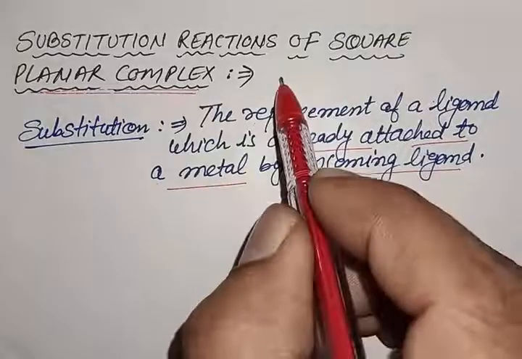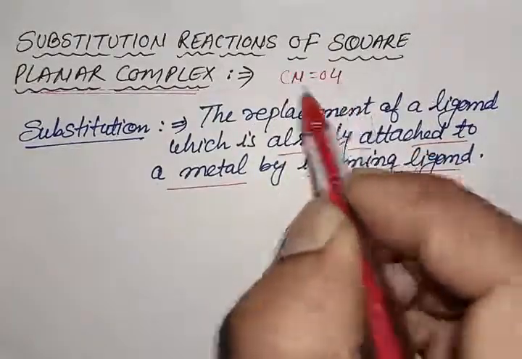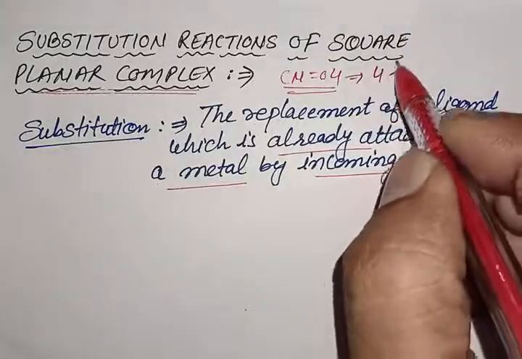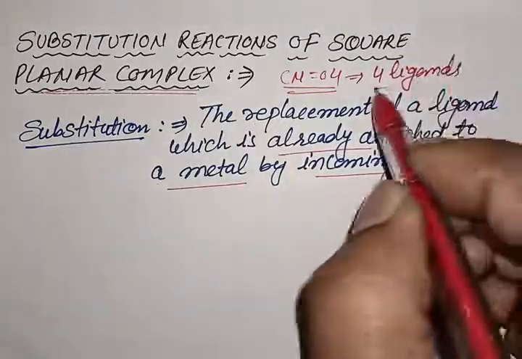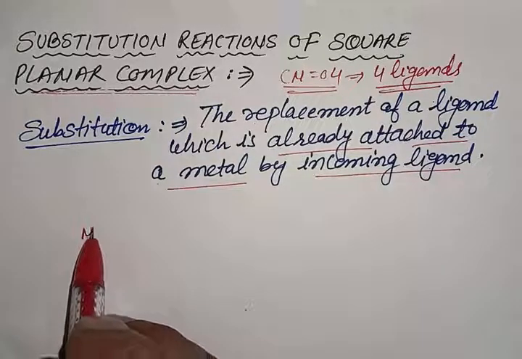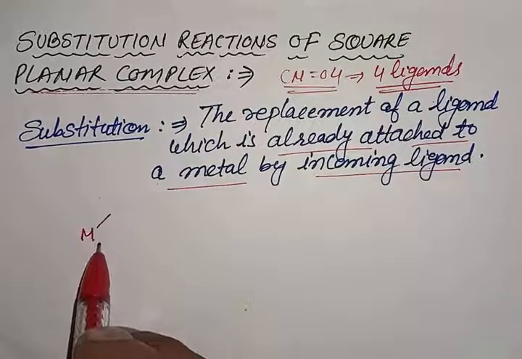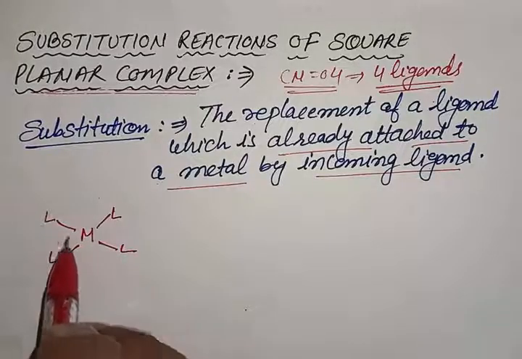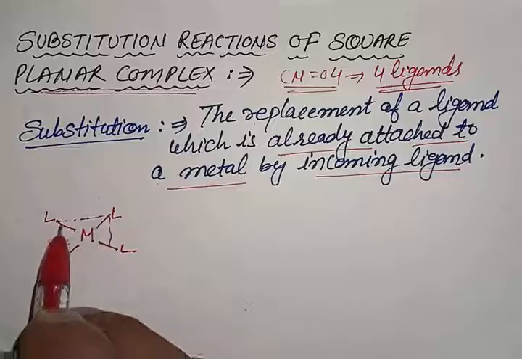In a square planar complex, the coordination number of the metal is 4. The coordination number of the metal is 4, which means there are 4 ligands attached to the metal. Suppose we have a metal complex M and the 4 ligands attached to the metal. All these ligands are L ligands, already attached to the metal.